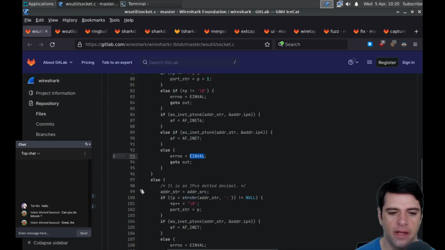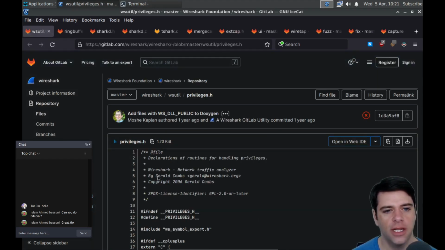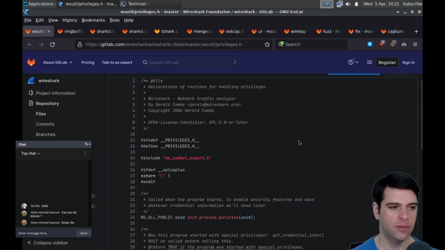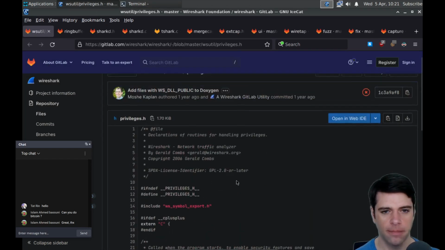Okay, and then this else says we don't have a bracketed IP address, so we're using dotted decimal notation. So that's like 127.0.0.1 or whatever, so that we have dots instead of colons. Okay, so there's not a lot there. They're not really dealing too much directly with the sockets, it seems like.